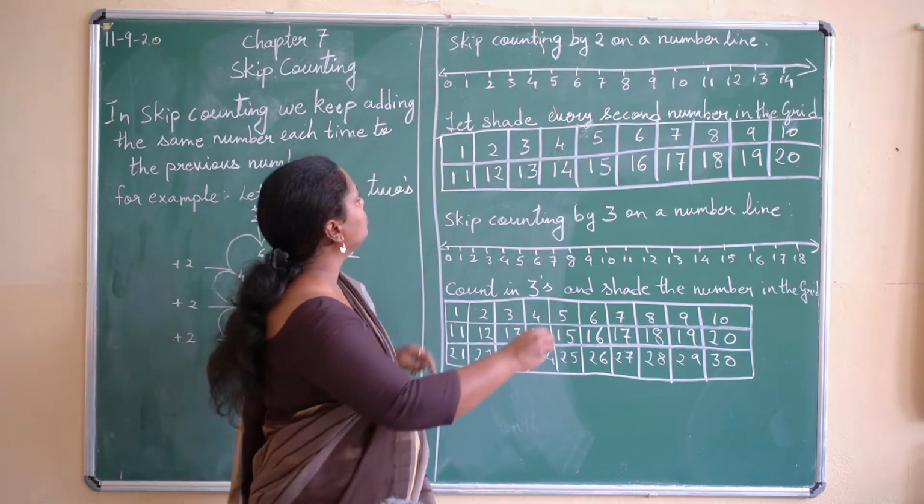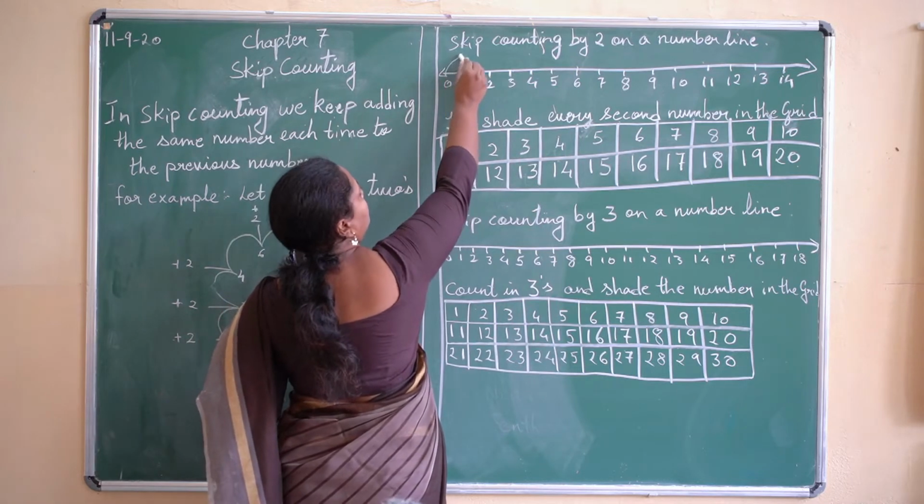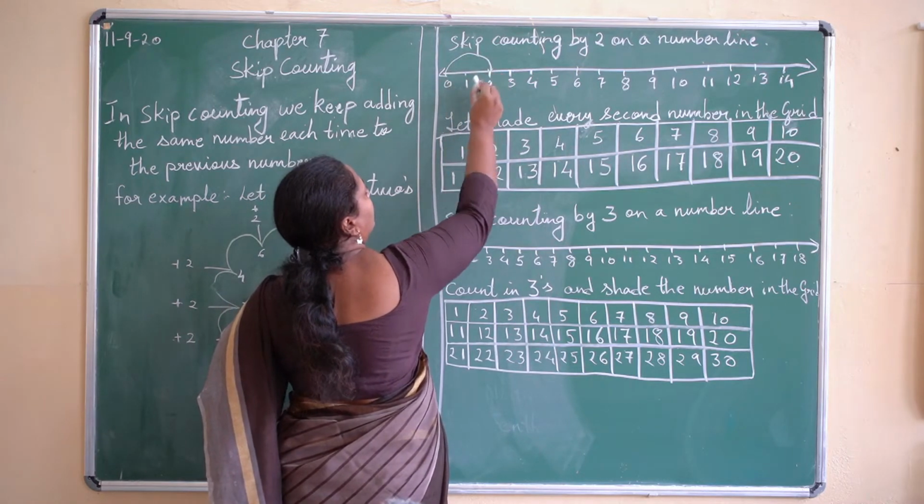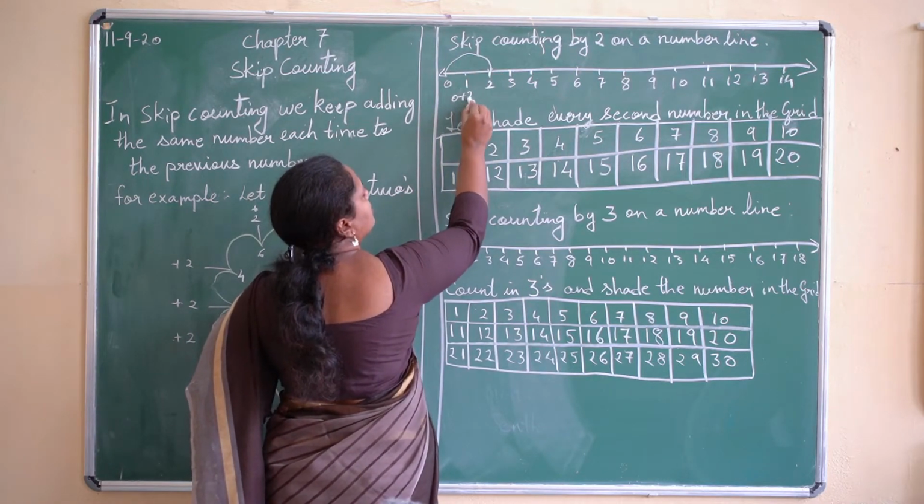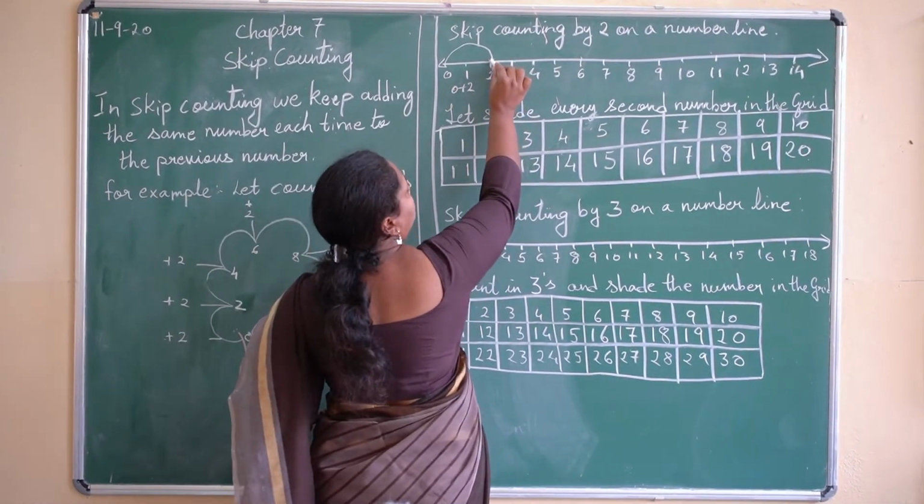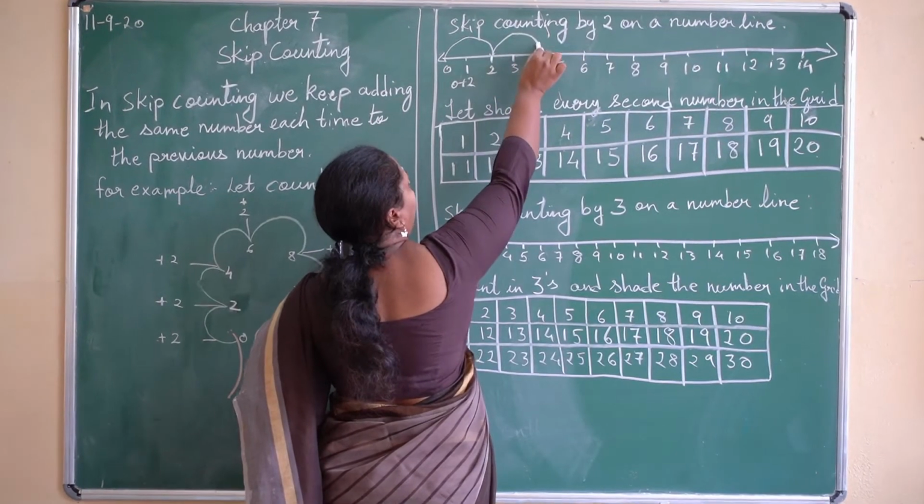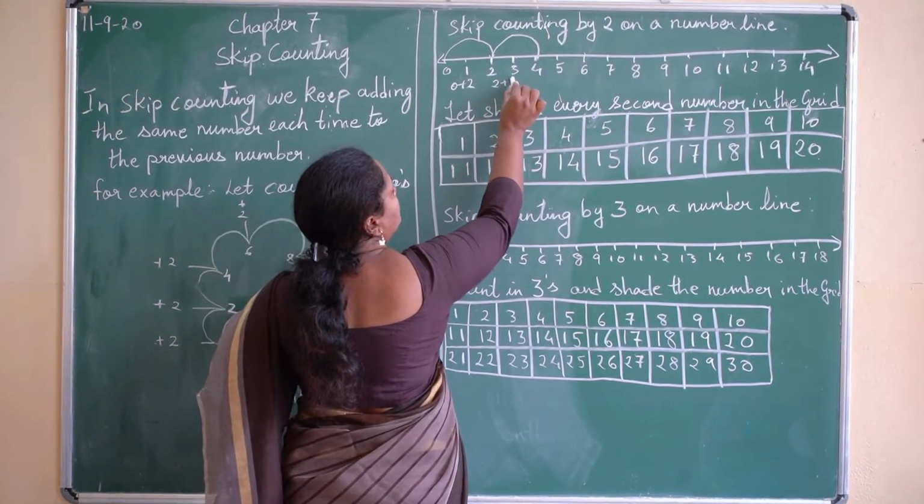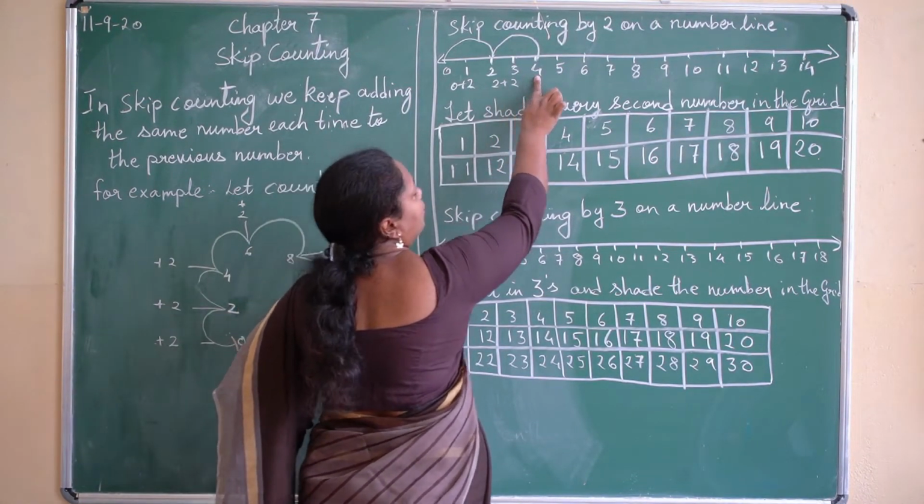Alright, now how will we do it? From 0, I will go to number 2. What is that? 0 plus 2. I have got 2 over here. Then again from 2, if I add 2 again, what do I get? 4. 2 plus 2, I get 4 over here.